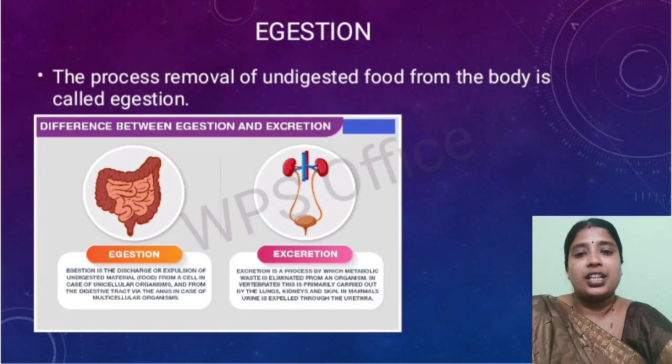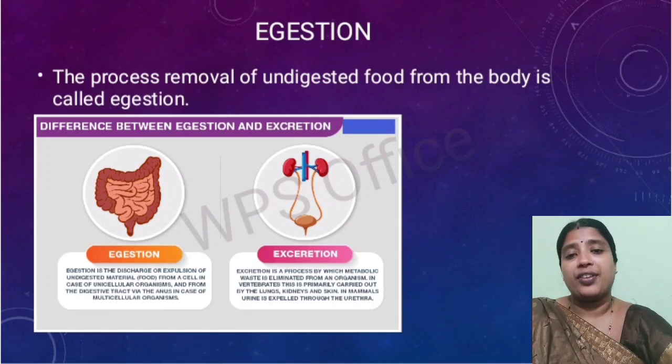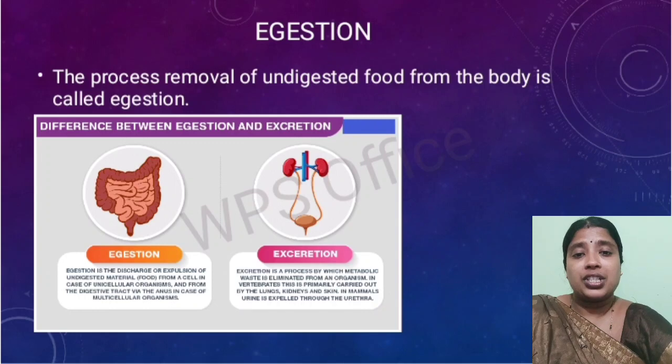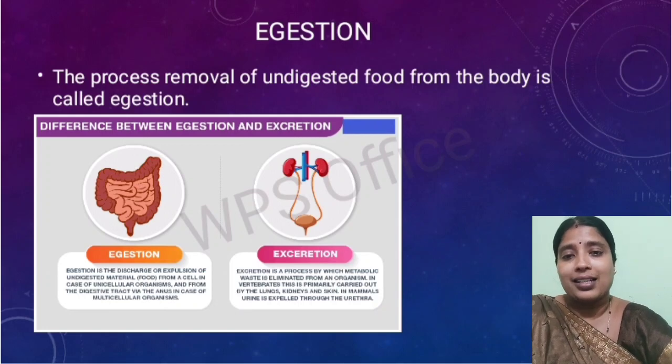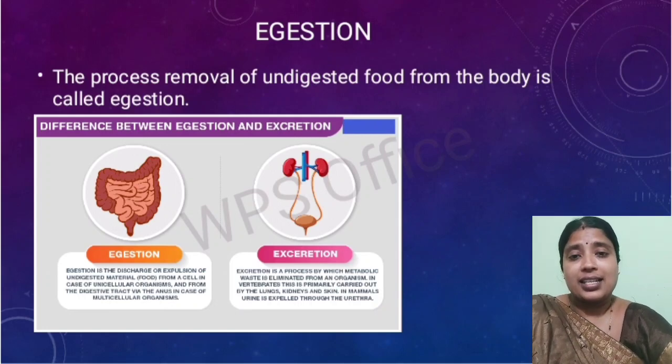Now egestion and excretion, there is a difference. Many of the students get confused between egestion and excretion. Egestion is the removal of undigested food from the body, and it is carried out through the anus. Excretion is the process by which metabolic waste is eliminated.